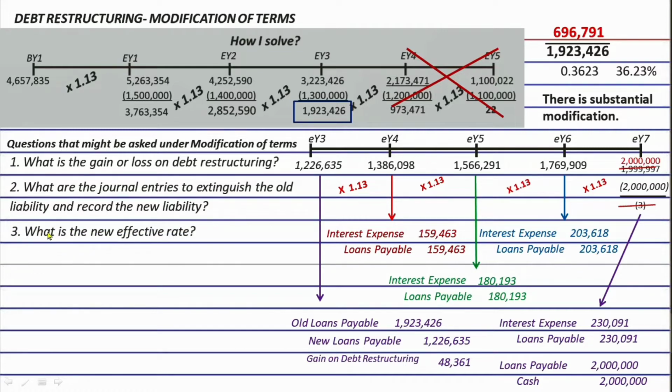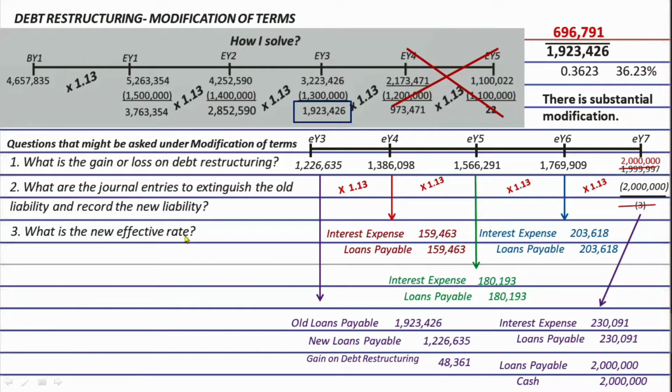So possible question number three. You can be asked about what is the new effective rate that will be used after the date of modification of terms. So this question number three is only applicable also to cases where there is no substantial modification.